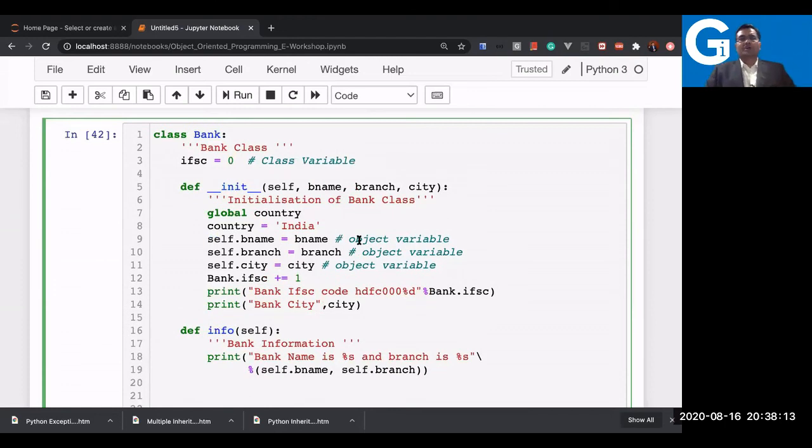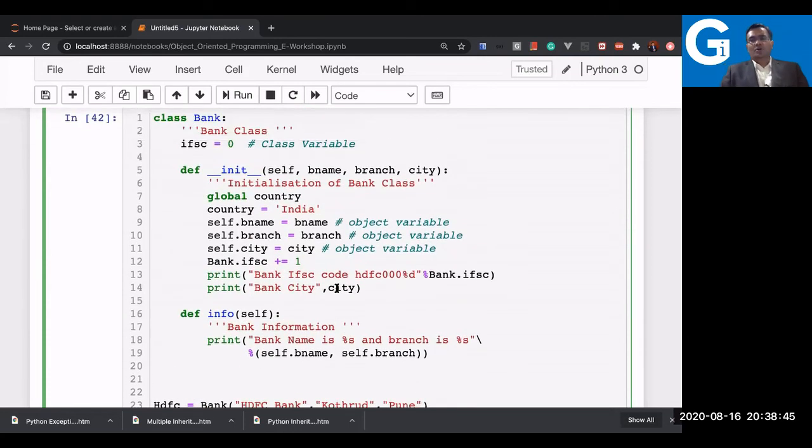I hope you are clear with the concept of object variable, class variable, local variable, and global variable. A global variable is not recommended in programming because it is a variable which is available to everyone. Even other classes can access this variable. It is not recommended. But what you can use is a class variable, object variable, and local variable as per the requirement. So I hope you are clear with the class variable also now.